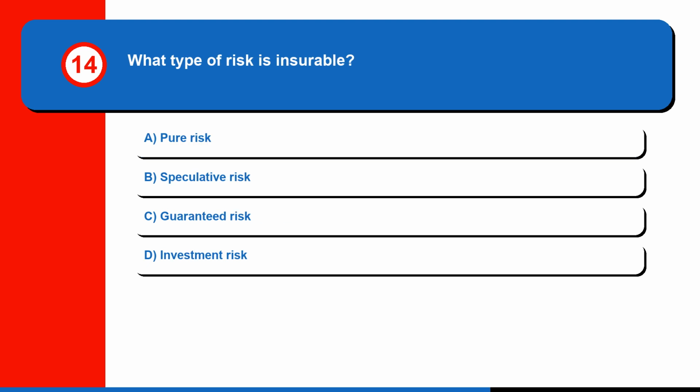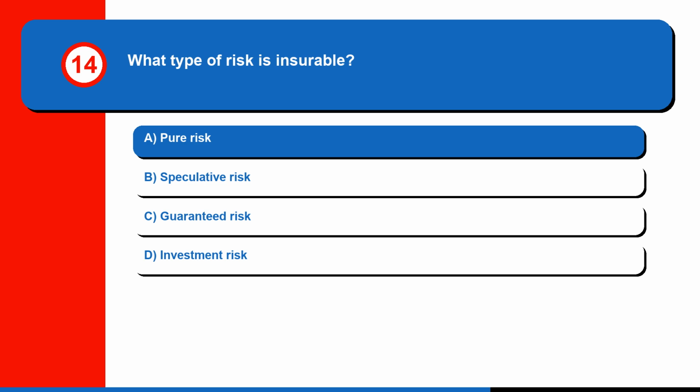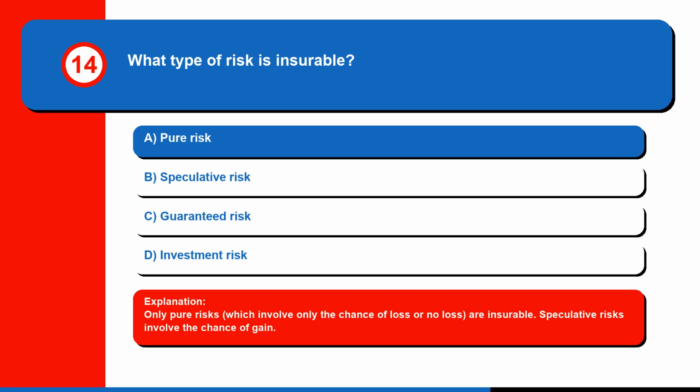Question 14. What type of risk is insurable? A. Pure risk. B. Speculative risk. C. Guaranteed risk. Or D. Investment risk. The correct answer is A. Pure risk. Only pure risks, which involve only the chance of loss or no loss, are insurable. Speculative risks involve the chance of gain.